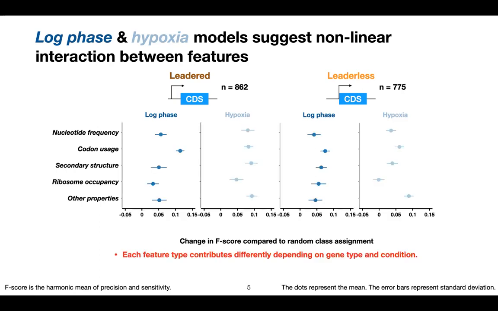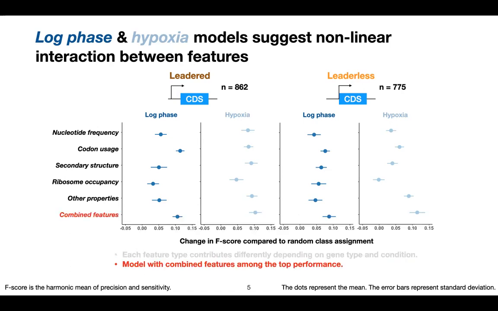And we find that for both leader and the leaderless genes, all of those models using individual feature type has the ability to predict the half-life. However, depending on the gene type and the condition, those model performance are very different, which indicate that the degradation mechanism could depend on the gene type and the condition.